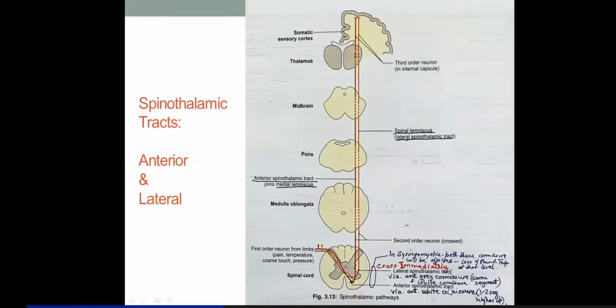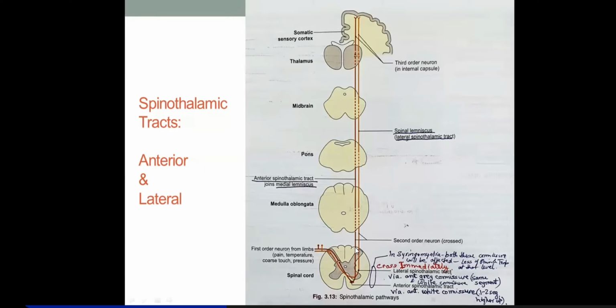So the anterior spinothalamic tract crosses via the anterior white commissure and will reach the opposite side one to two segments higher up. That means these fibers of the anterior spinothalamic tract are not decussating at the same level. They cross one to two segments higher up and then reach the opposite side in the anterior funiculus. And from there, then they ascend up.